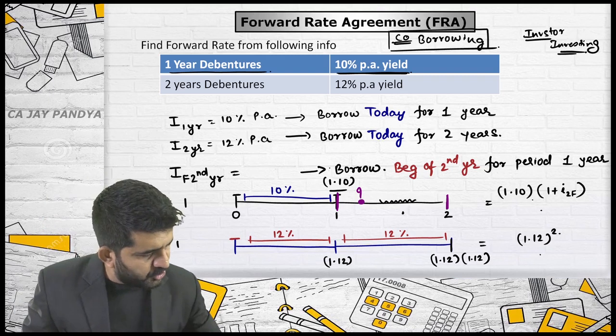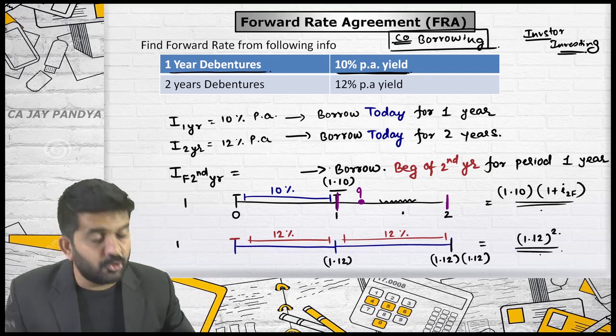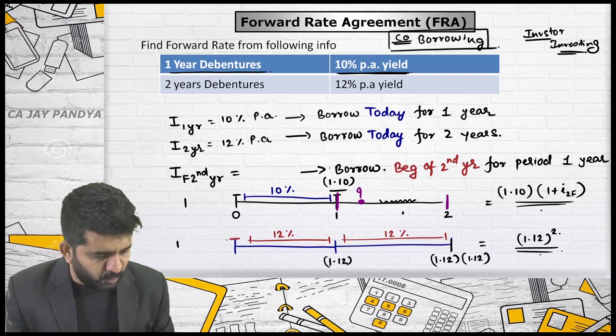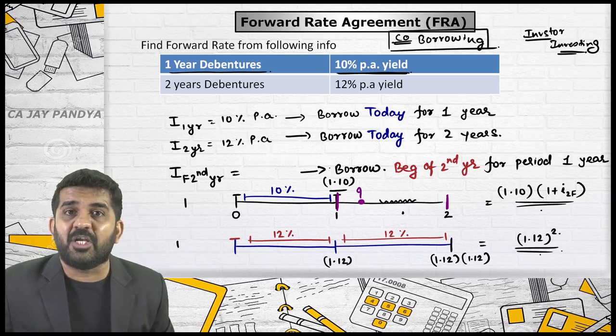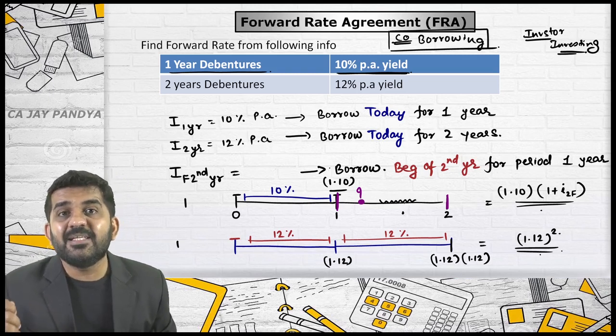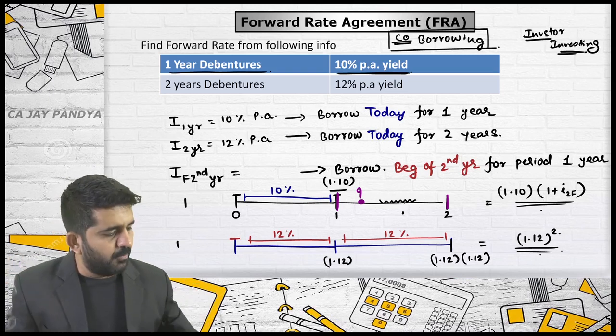As I told you, these two should be equal. These two should be absolutely equal. Whether you go with this route or whether you go with this route, your borrowing, your total amount of repayment should be the same. Your total interest should be the same, the total interest for both periods.